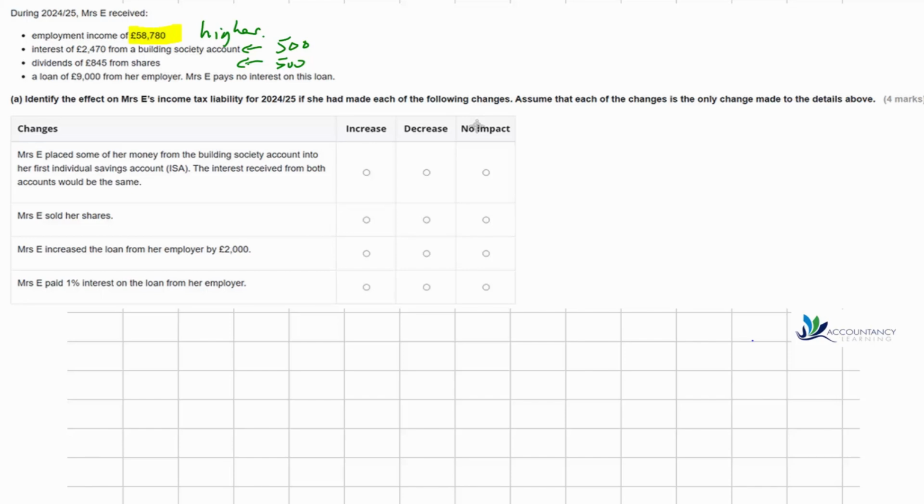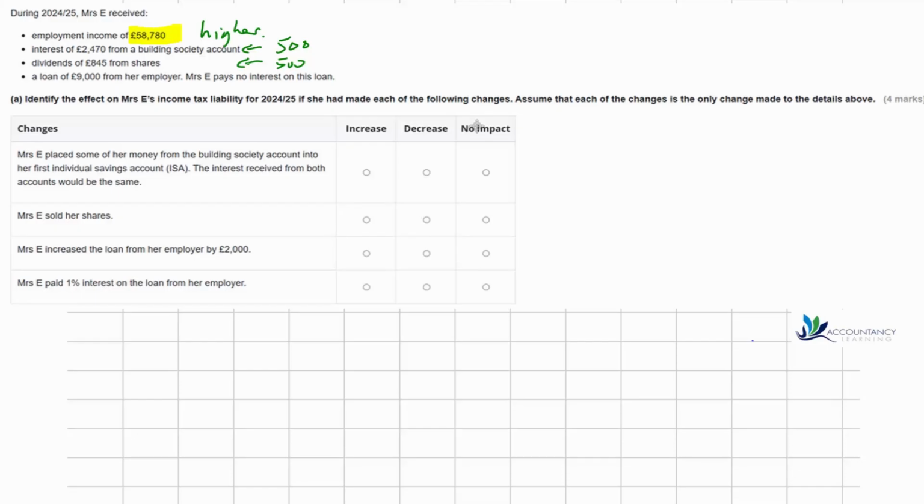So the question asks us to identify the effect on Mrs. E's income tax liability for 24-25 if she had made each of the following changes. Assume that each of the changes is the only change made to the details above. So we're going to look at them one at a time and not cumulatively.